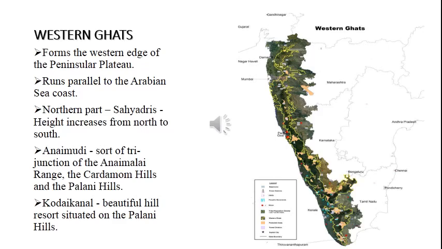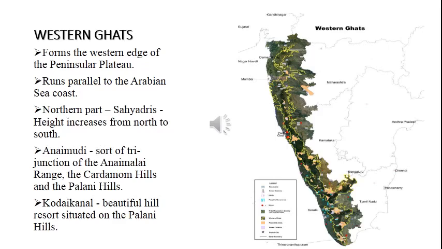Then the northern part of the Western Ghats is called the Sahyadris. If you see the height of the Sahyadris, it increases from north to south. So when compared to the north, the height of the Western Ghats is more on the southern side.